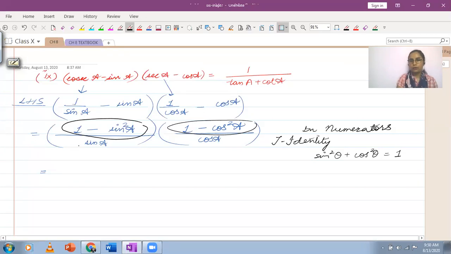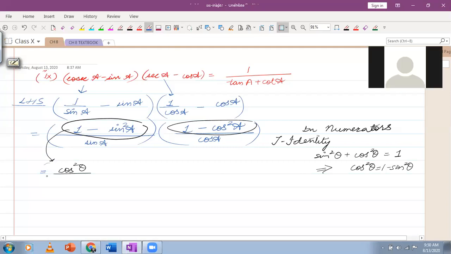From the first bracket, I have 1 minus sine square theta. So can I write it equal to cos square theta? Yes, ma'am.